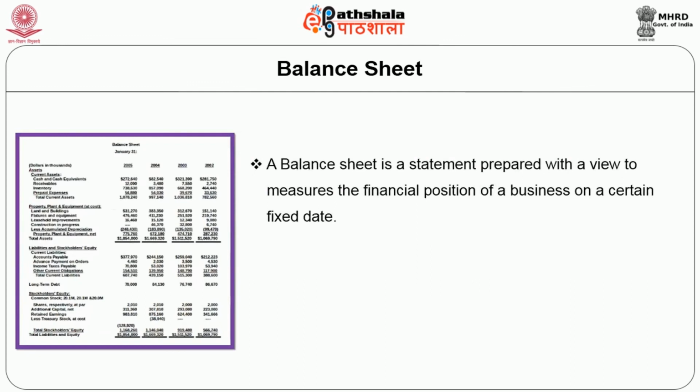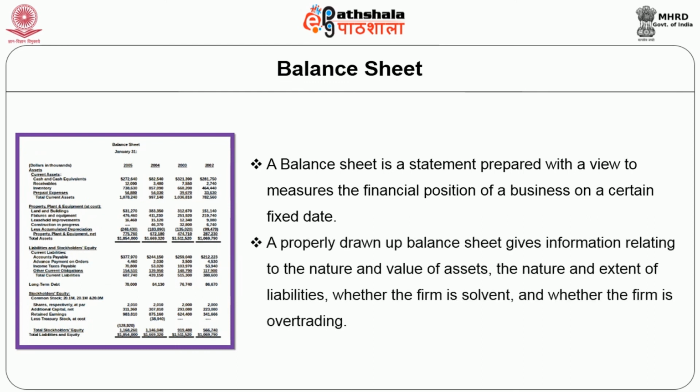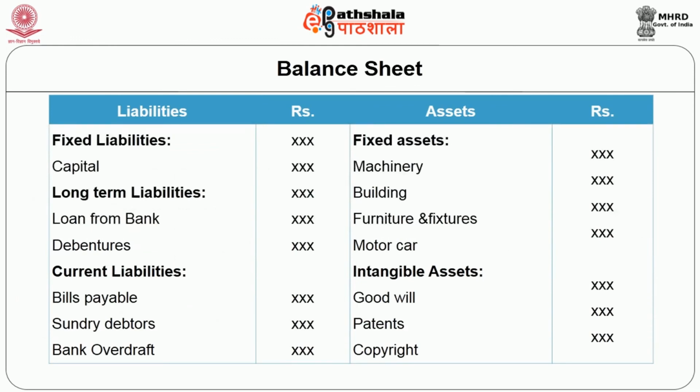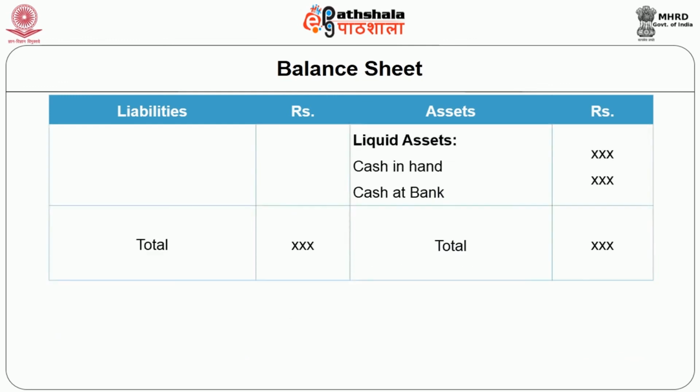The next important statement is the balance sheet. A balance sheet is a statement prepared with a view to measure the financial position of a business on a certain fixed date. A properly drawn up balance sheet gives information relating to the nature and value of assets, the nature and extent of liabilities, whether the firm is solvent and whether the firm is over trading. A pro forma of the balance sheet is given. The liability side will show fixed liabilities, long-term liabilities and current liabilities. On the asset side, it records fixed assets, intangible assets, floating assets and current assets.